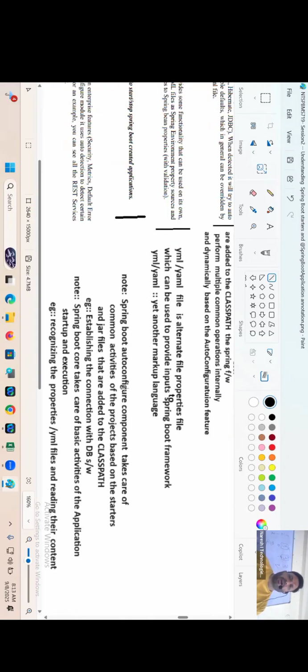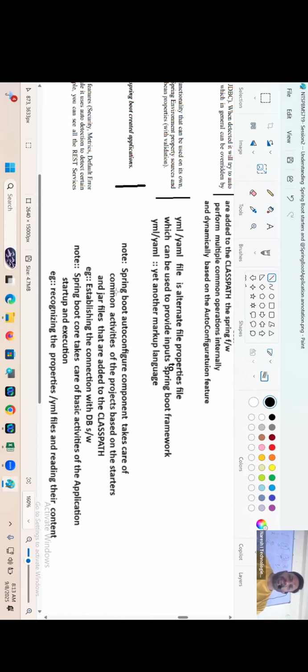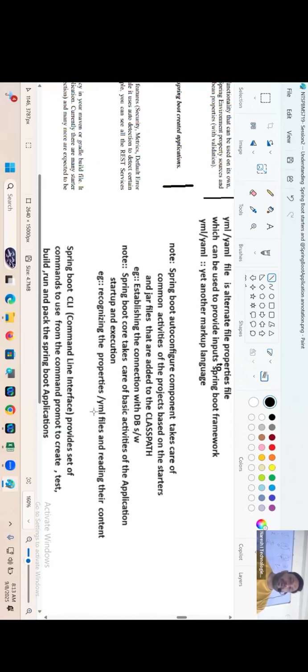Spring Boot auto configure component takes care of what? Common activities of projects based on the starters and jar files that are added to the class path, establishing connection with the database software. Spring Boot takes care of basic activities of application startup and execution. Recognizing property file, YML file, their content. Are you getting my point, my dear? Come on, everyone.